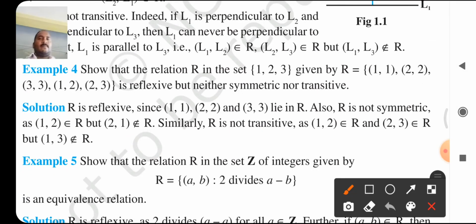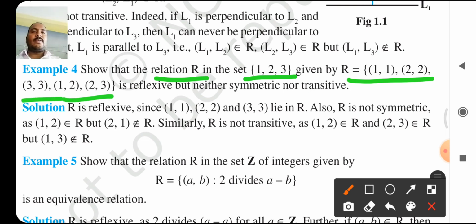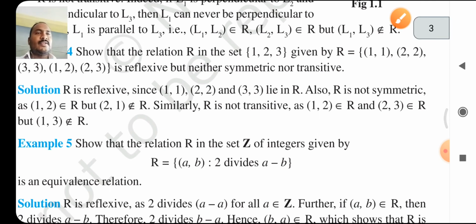Next example. Show that the relation R in the set {1, 2, 3} given by R = {(1,1), (2,2), (3,3), (1,2), (2,3)} is reflexive, but neither symmetric nor transitive. My dear students, R is reflexive, but not symmetric and not transitive. Okay, solution.